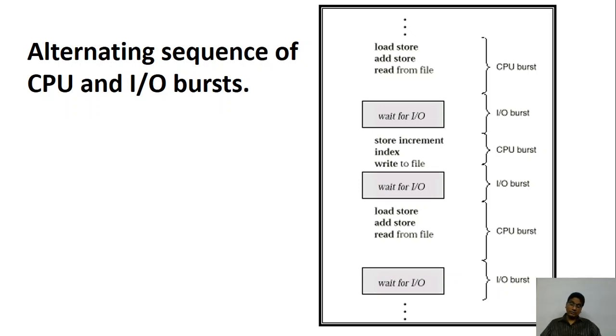In that case your process will not be executing, because it is an input output operation. Then after the input output you may do some calculation, which requires the CPU, so there will be CPU activity. Then you may write it back to the file, or print or display it on the monitor. This is an input output activity, and this kind of activity will continue.